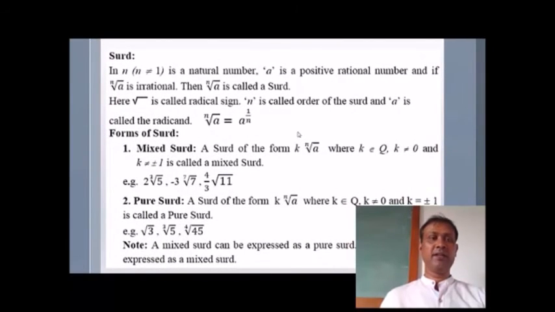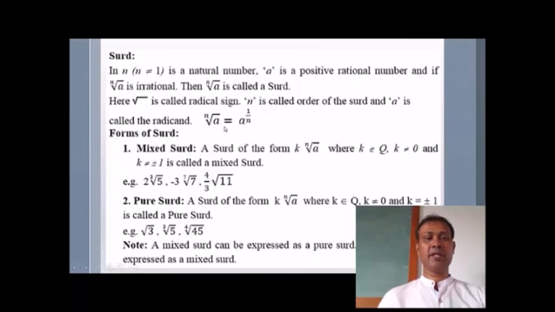So, if n, where n not equal to 1, is a natural number, a is a positive rational number, and if nth root of a is irrational, then nth root of a is called a surd. Here, this is the symbol of radical sign. n is called the order of the surd and a is called the radicand.